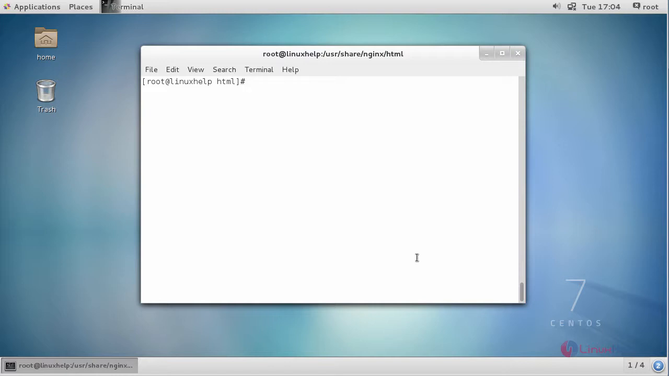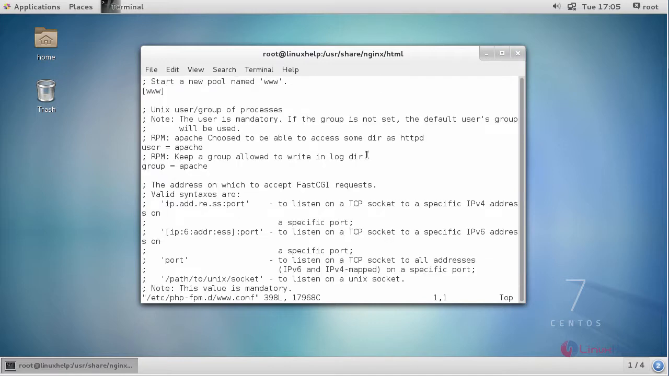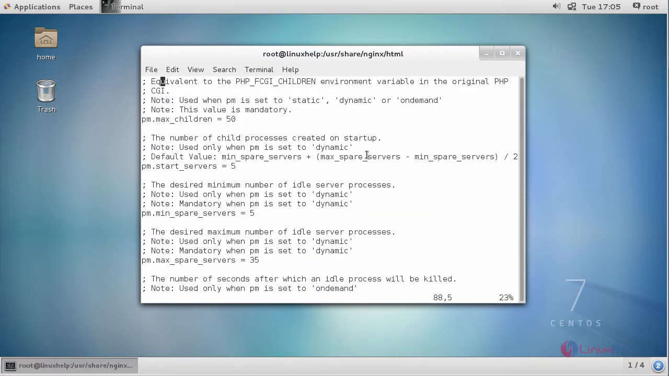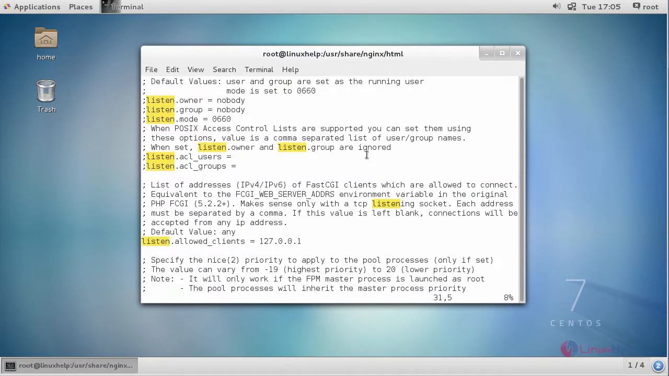Next, open your PHP-FPM configuration file and make the following changes. Change this to nginx. Similarly, uncomment this and change it to nginx.